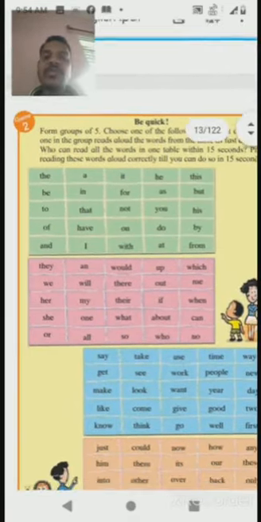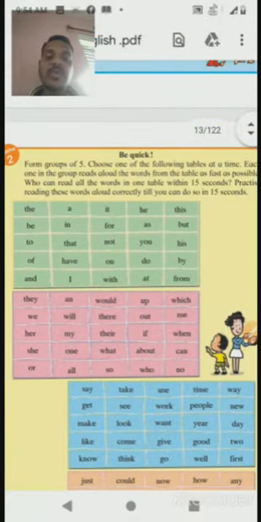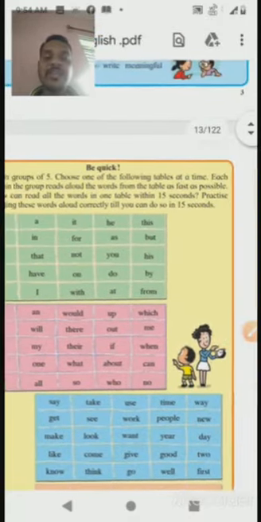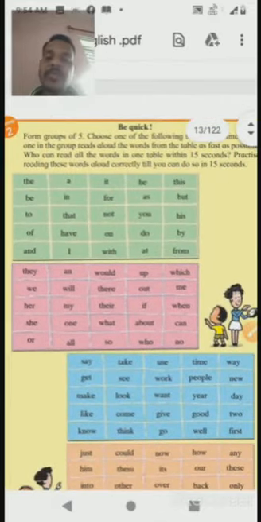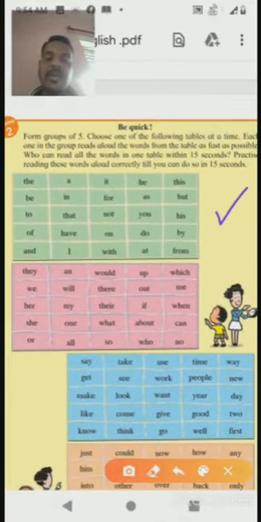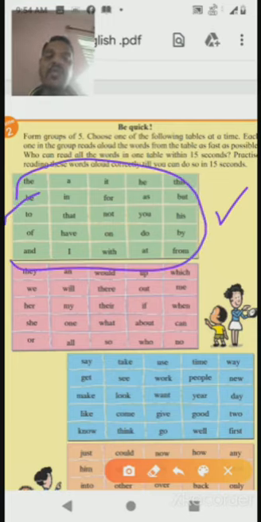Each one in the group reads aloud the words from the table as fast as possible. Suppose you have chosen this table, you have to read whatever words are given in this table as fast as you possibly can, like the, it, he, this, be, in, for, as, but, to, that, not, you, his, of, have, on, do, by, and, I, with, at, from. In this way you have to read as fast as possible and aloud, जोरात म्हणायचं आहे.